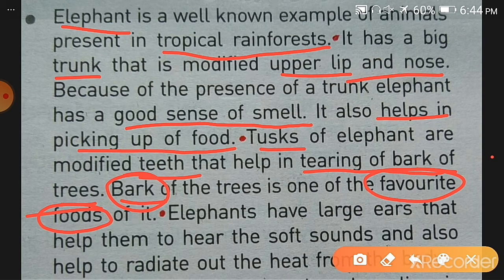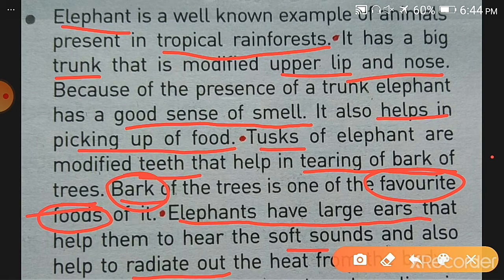The next adaptation is that elephants have large ears. With the help of large ears they can hear soft sounds, and the ears also help to radiate heat from their bodies, and thus they keep themselves cool in the summers.